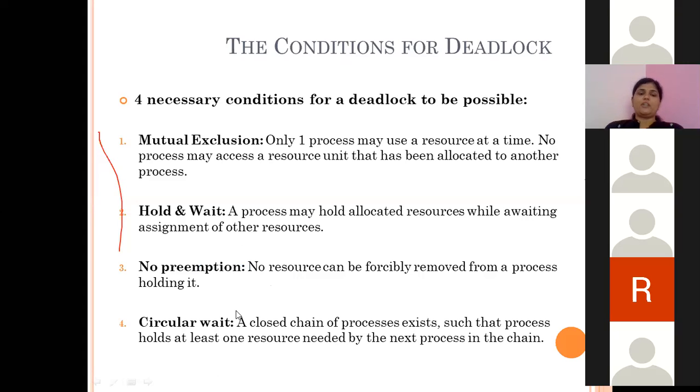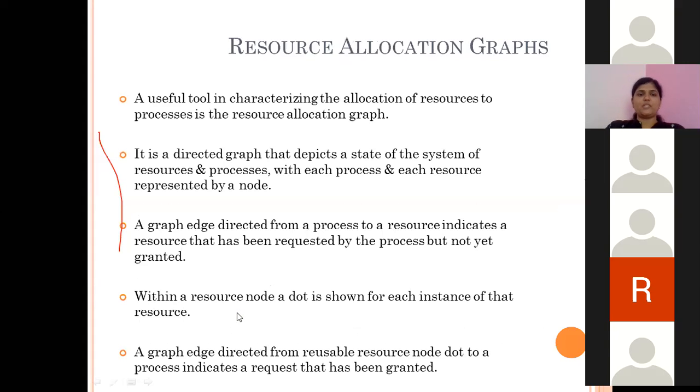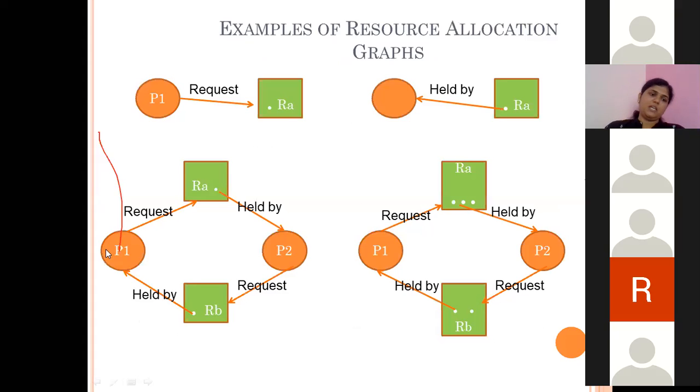Now circular wait. Circular wait is nothing but the situation which we have already seen in the previous diagram. Here you can see this is circular wait. P1 is holding R2 waiting for R1. P2 is holding R1 waiting for R2.